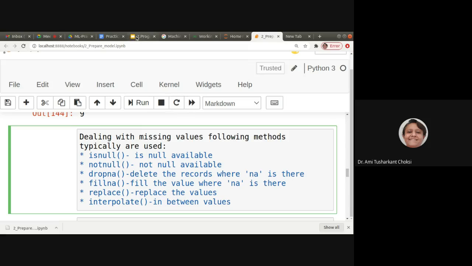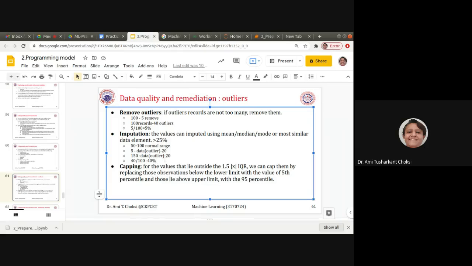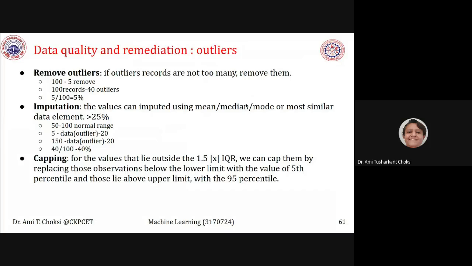Okay, now let us again go to this. So mean, median, mode, that is known to us. We haven't yet seen the full method of checking the outlier and replacing them. We have only seen how to find mean, median and mode. We haven't yet seen the most similar element also. We have just seen the mean, median and mode. This we'll see a bit later.